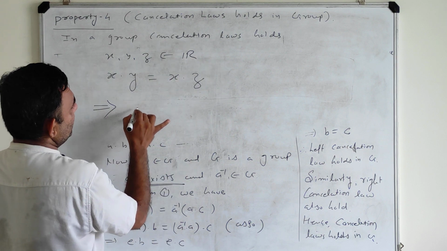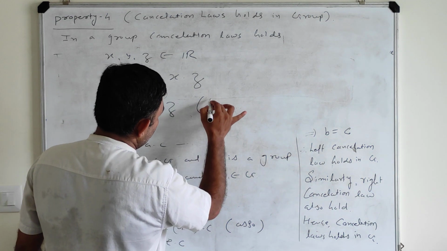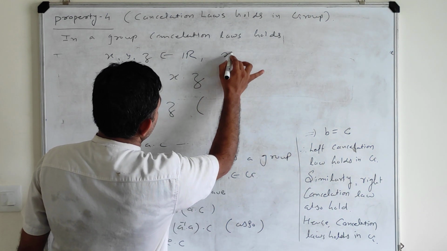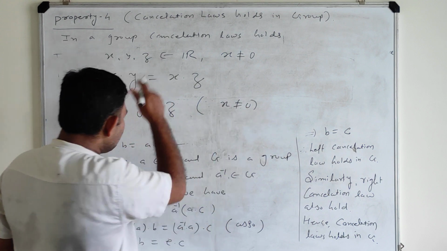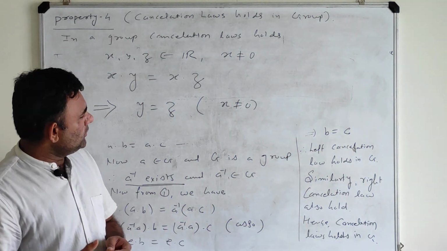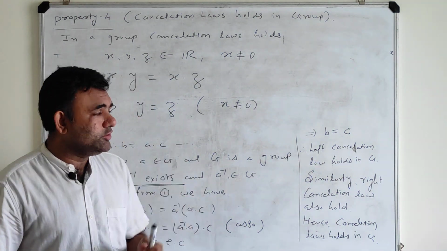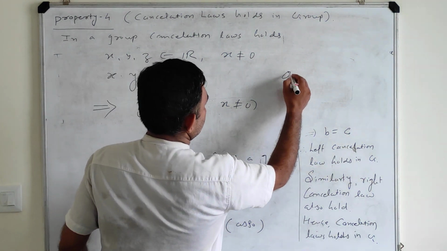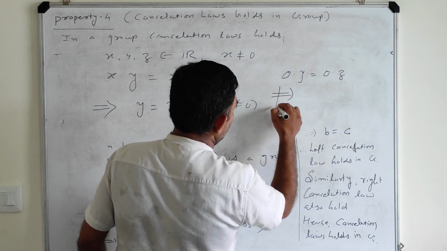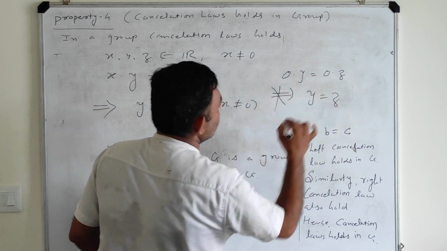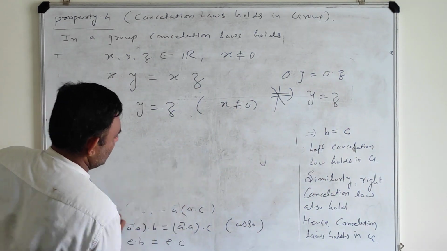Then you claim that y equals z, but you write that x is not equal to 0. That's why you can cancel. Suppose x is 0, then you have the equation 0 into y is equal to 0 into z, and you can't claim that y equals z.